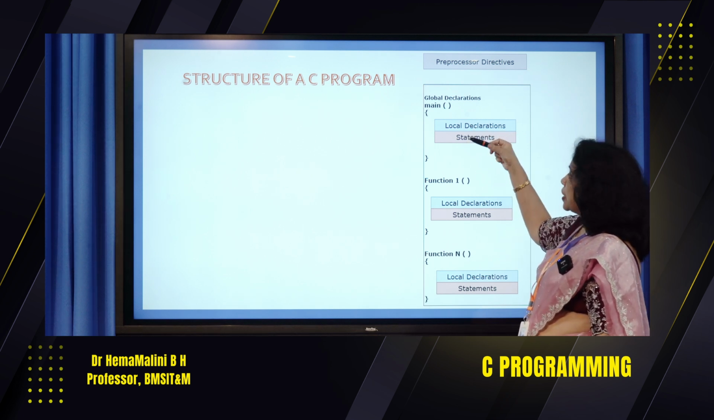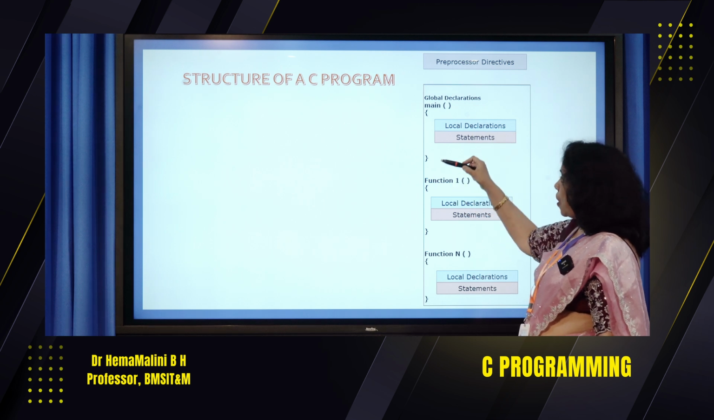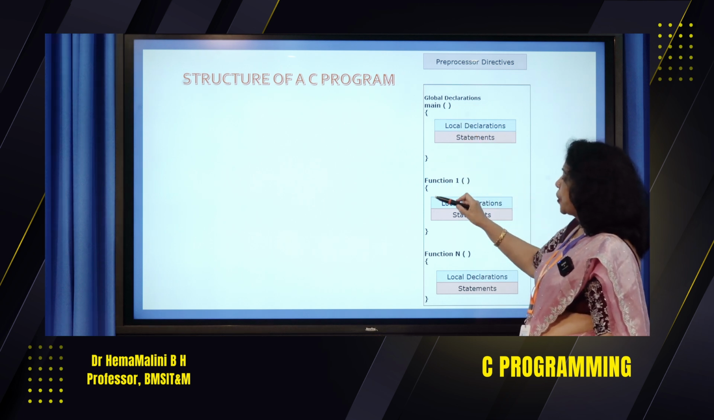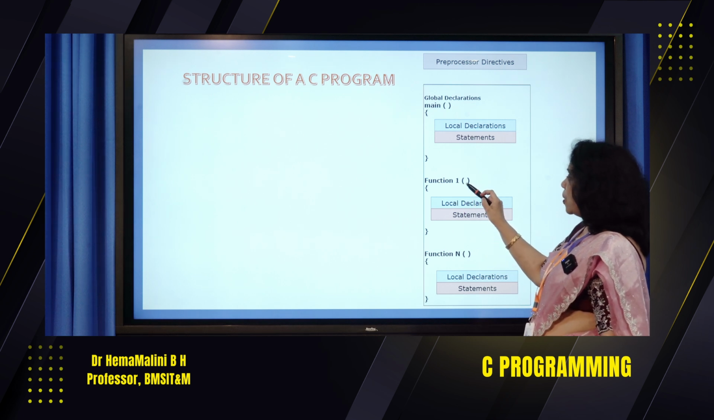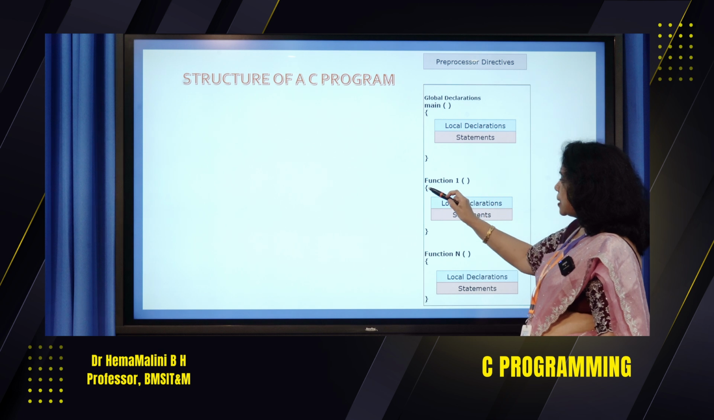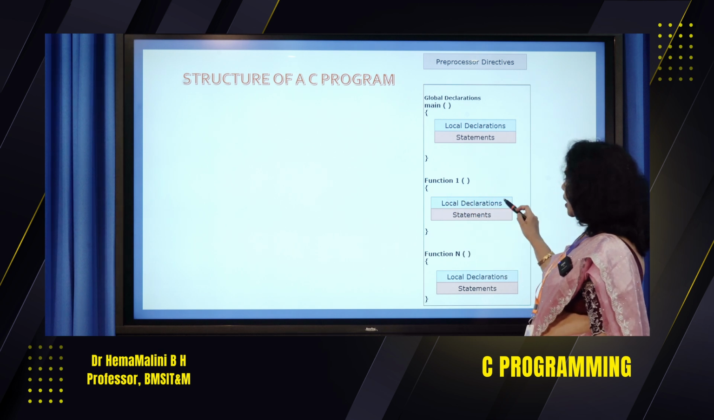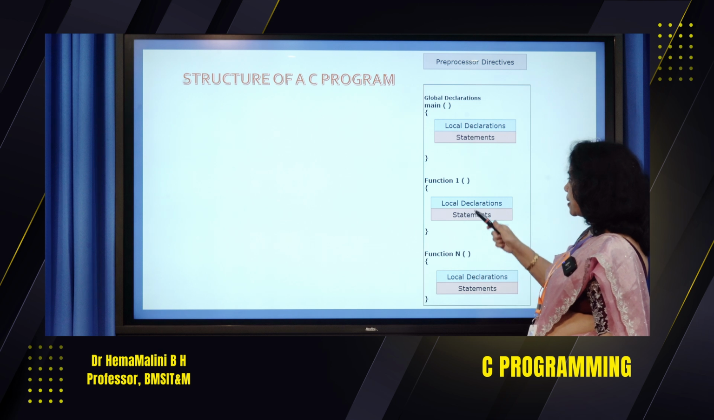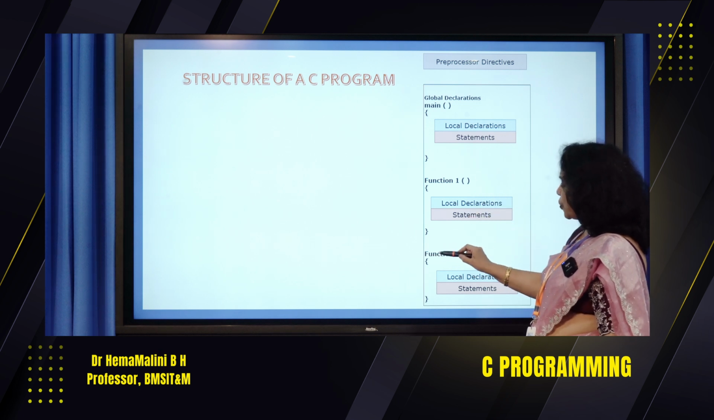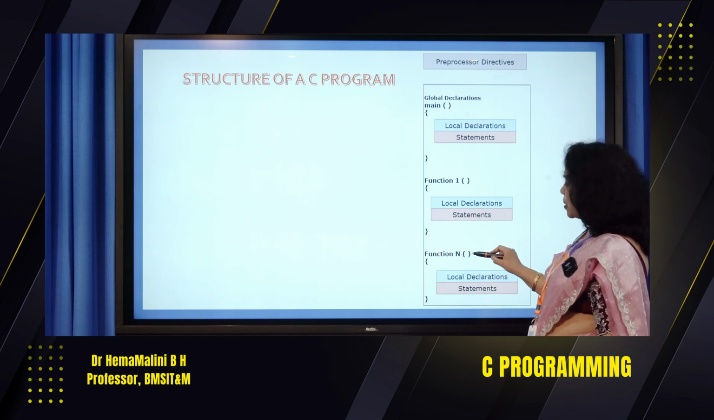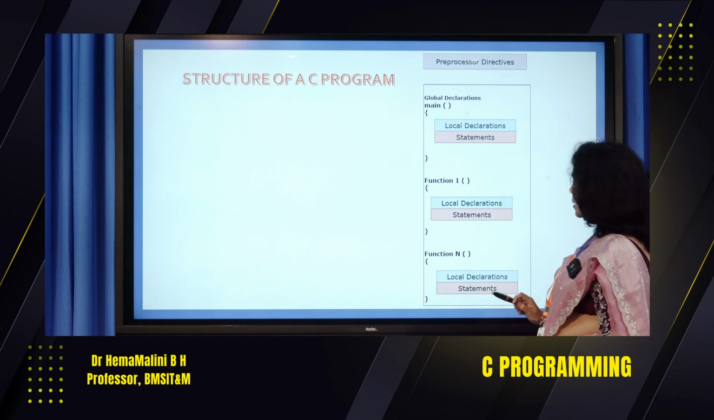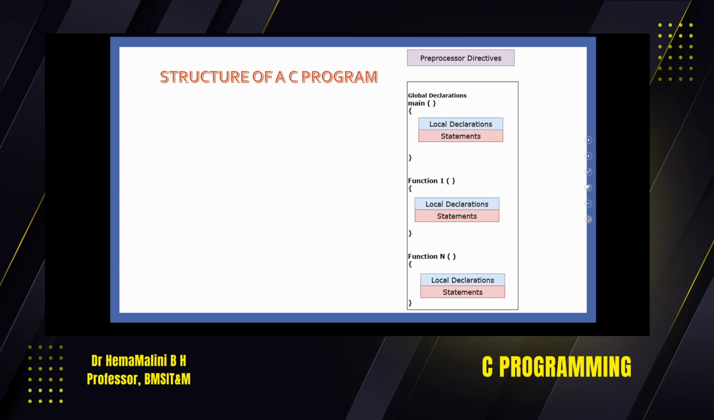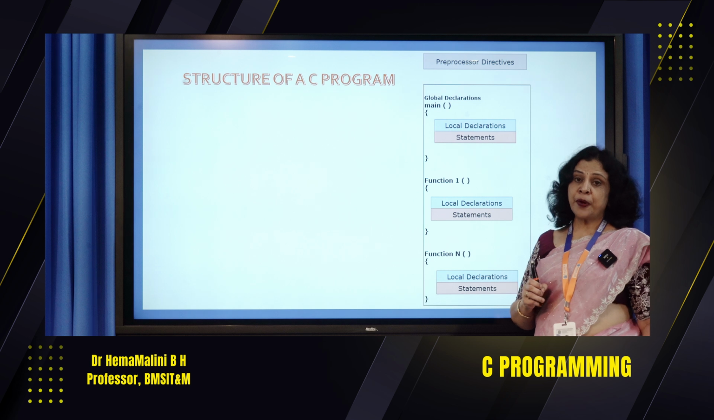If this program has functions, then outside this main we are going to have the function bodies. So, function 1, open parenthesis, closed parenthesis, open brace, closed brace, and here we have local declarations and statements. Similarly, we will have up to function n, with parentheses and braces, and within this local declarations and statements. So, this is the general structure of a C program.